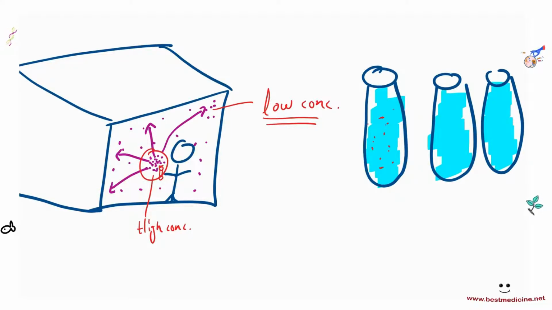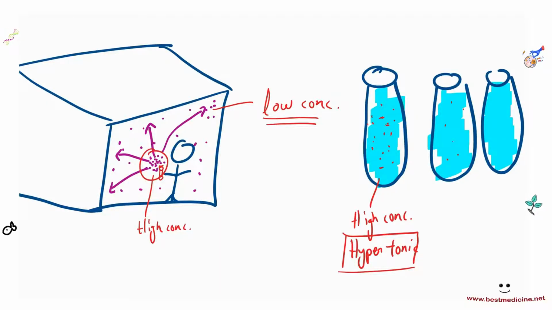Let's make this one very rich with solute, this one has a little bit of solute, and this one does not have any solute. So we will say this is high concentration. Another way to say high concentration for fluids is hypertonic fluid, okay? Hyper means high, and tonicity means concentration. So this particular test tube's fluid is hypertonic.